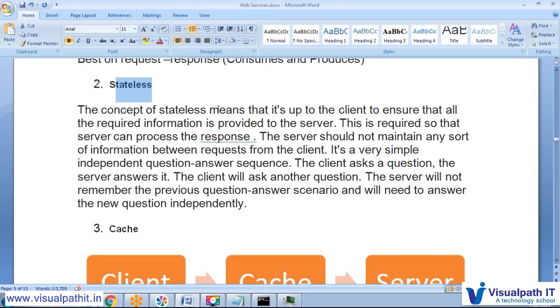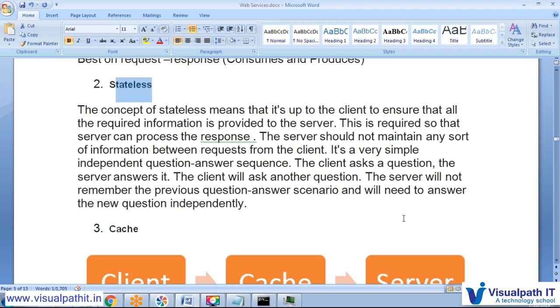The concept of stateless means it is up to the client to ensure that all the request information is provided to the server. This is required so that the server can process the response. The server should not maintain any information between requests from the client. It is a very simple, independent question-and-answer sequence. The client asks a question, and the server answers it. The client will ask another question, and the server will not remember the previous question and answer. So it is stateless.